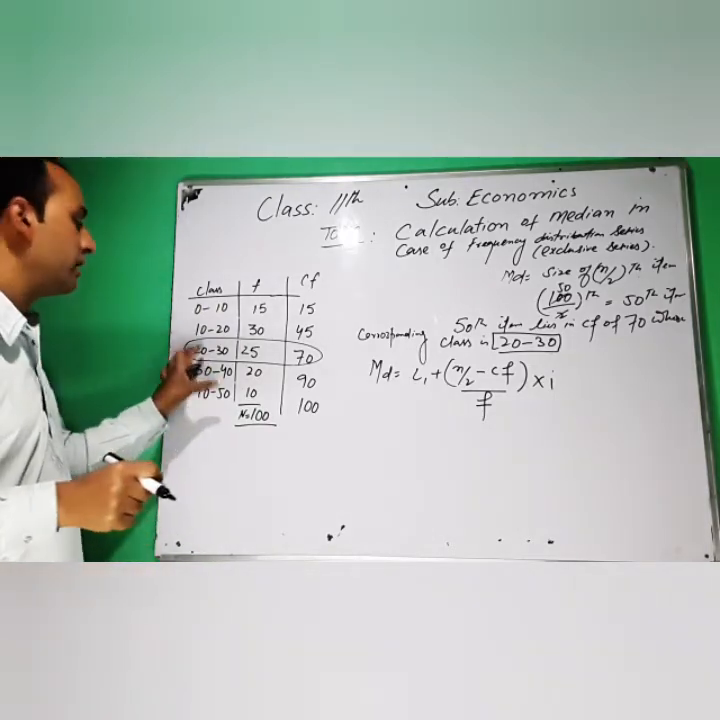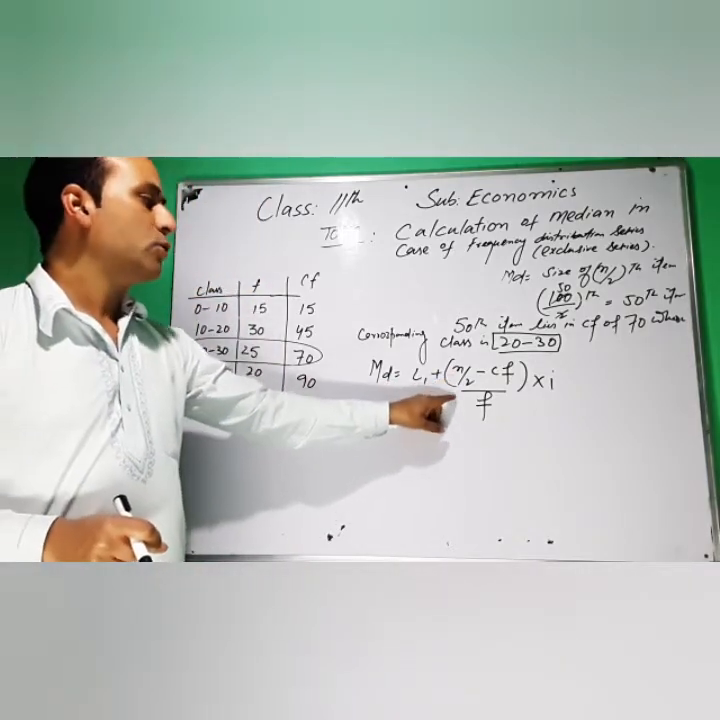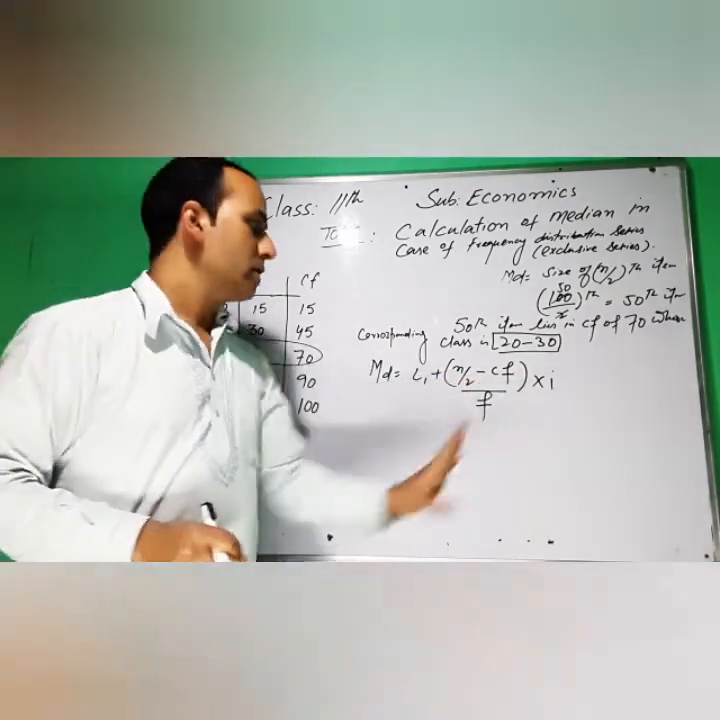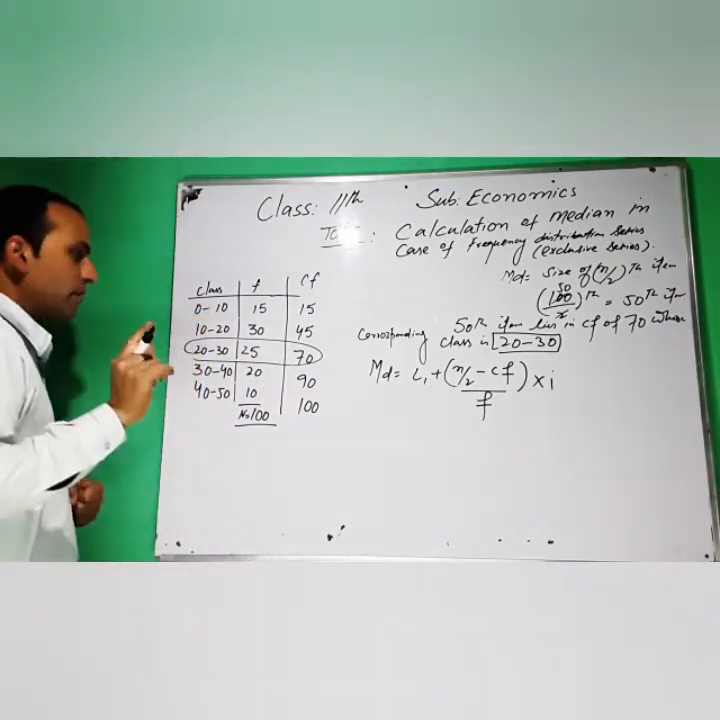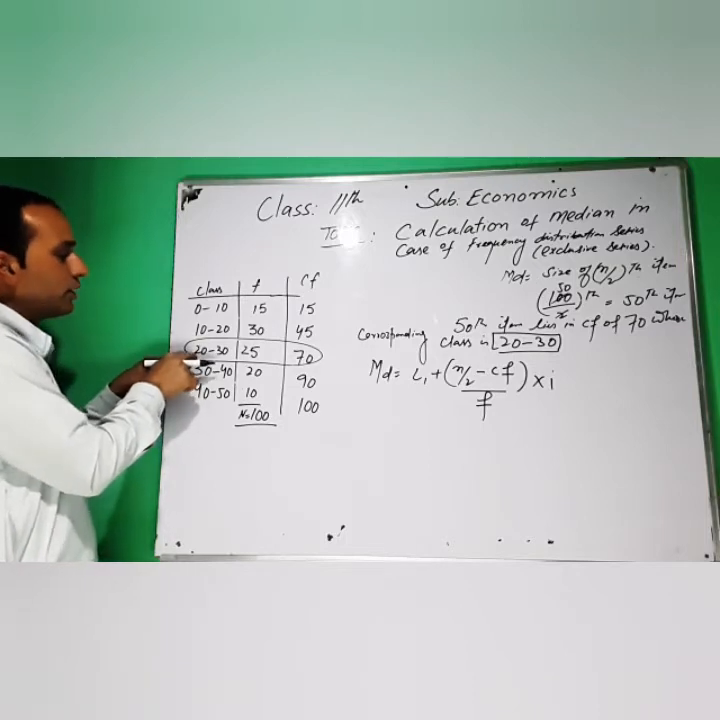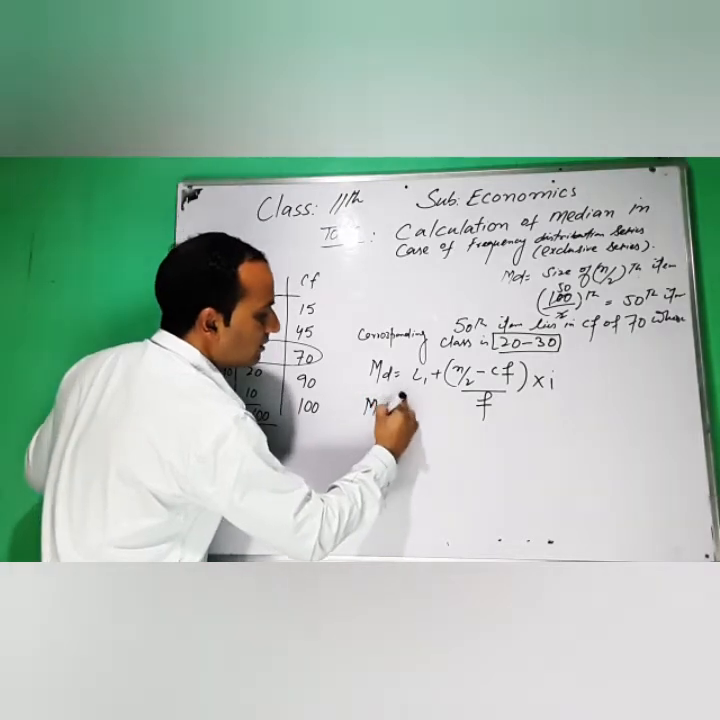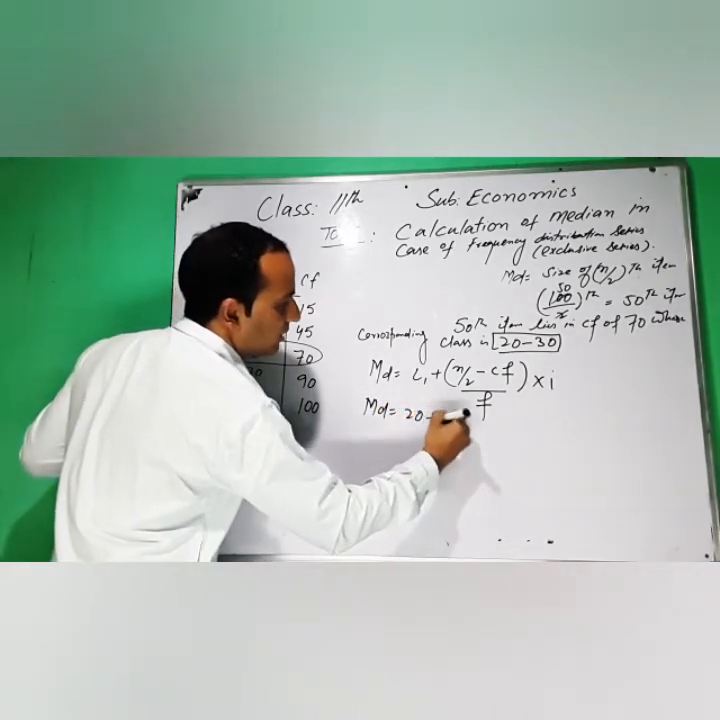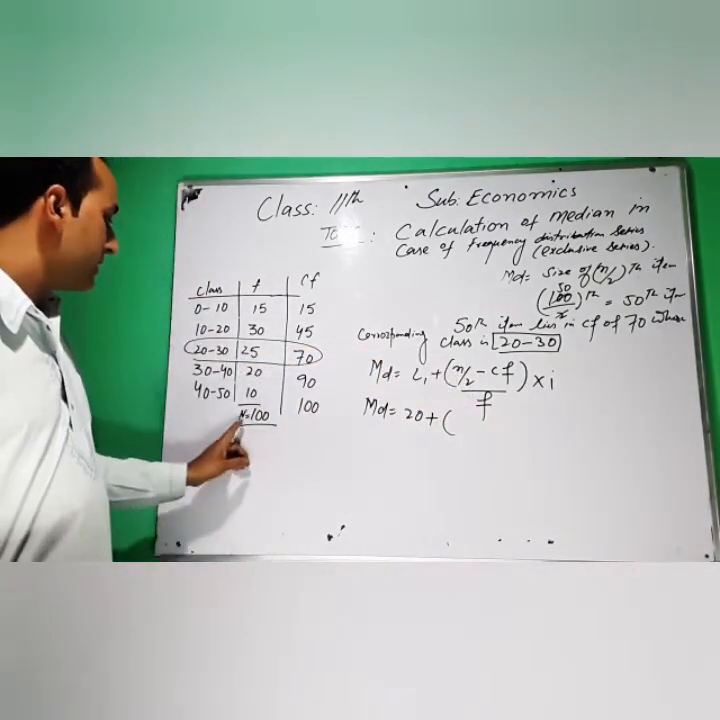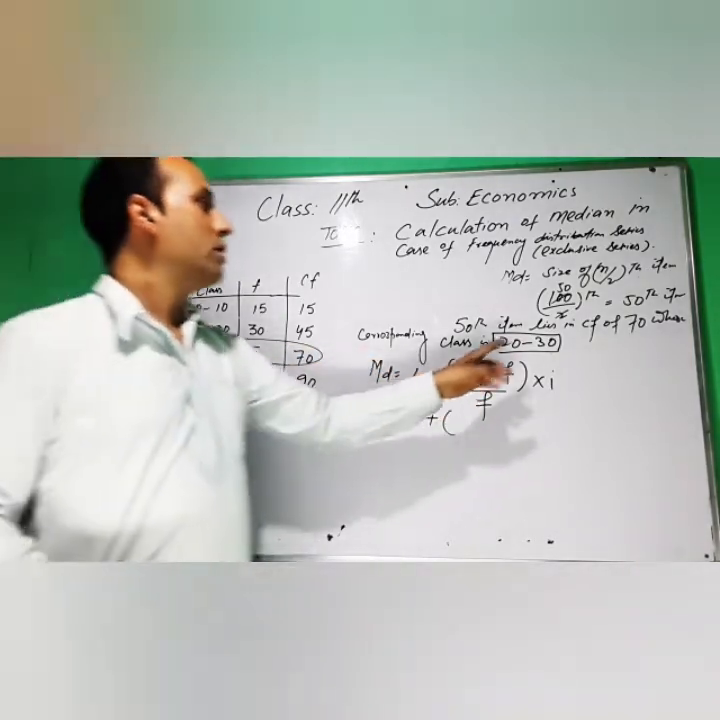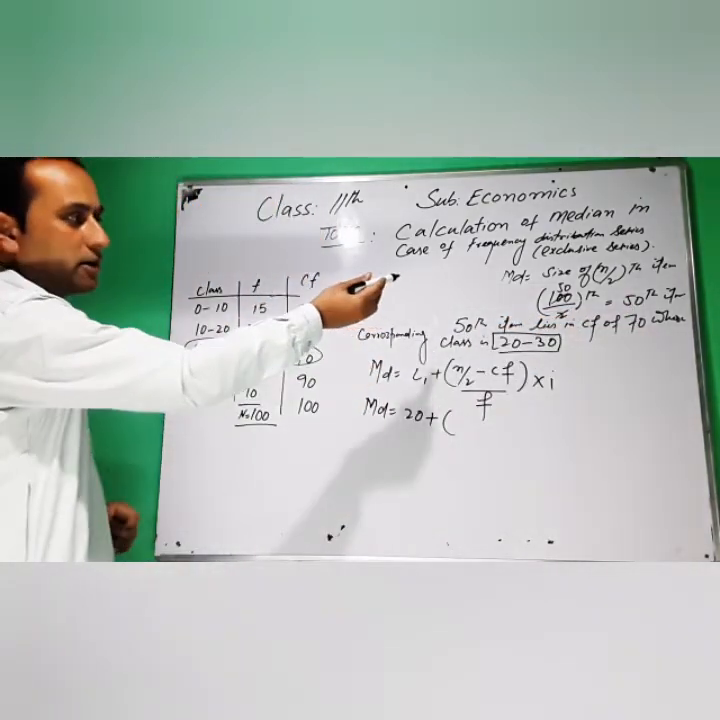So the formula for calculating the median is L1 plus n by 2 minus CF, divided by F, into I. What is L1? L1 is the lower limit of the median class. The median class is 20 to 30, and its lower limit is 20. So we write here 20 plus n by 2. N is the number of atoms in the given series, which is 100 divided by 2, equal to 50.